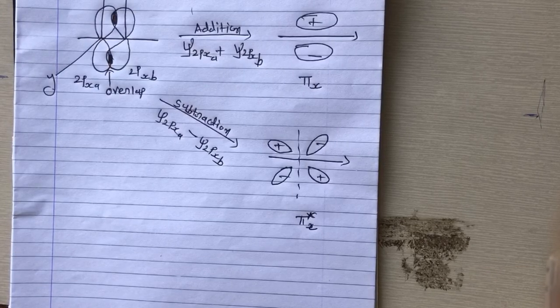Now, these all are the pi and sigma overlaps of s and p orbitals, forming antibonding and bonding molecular orbitals. In our next lecture, we are going to discuss the difference between bonding molecular orbital and anti-bonding molecular orbital.